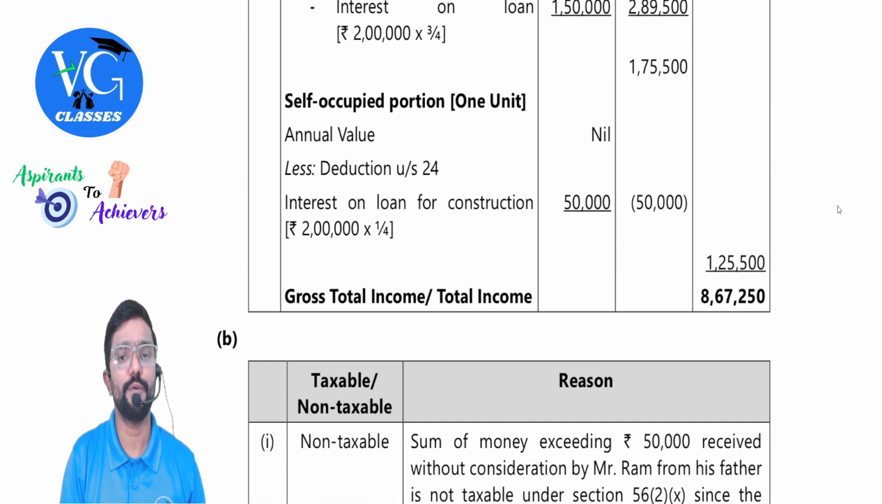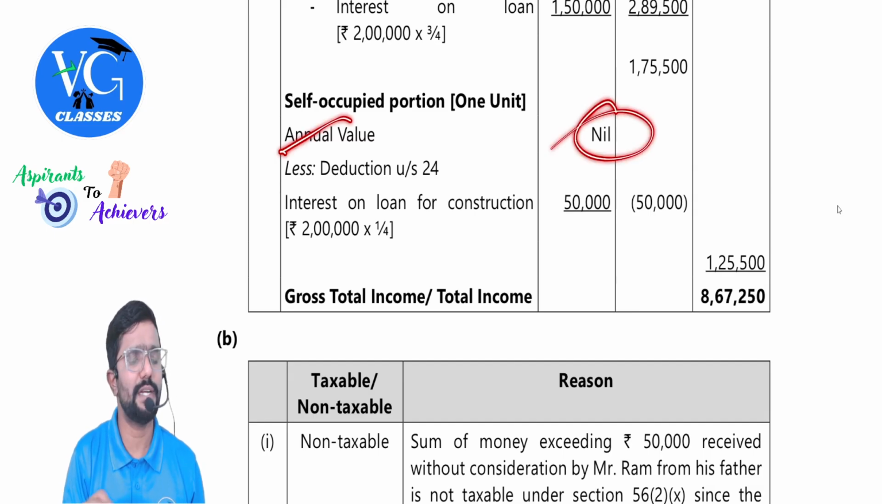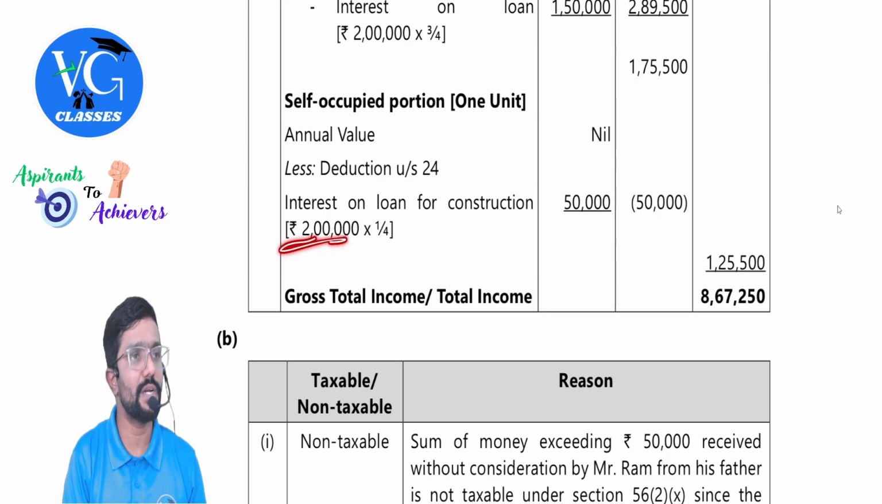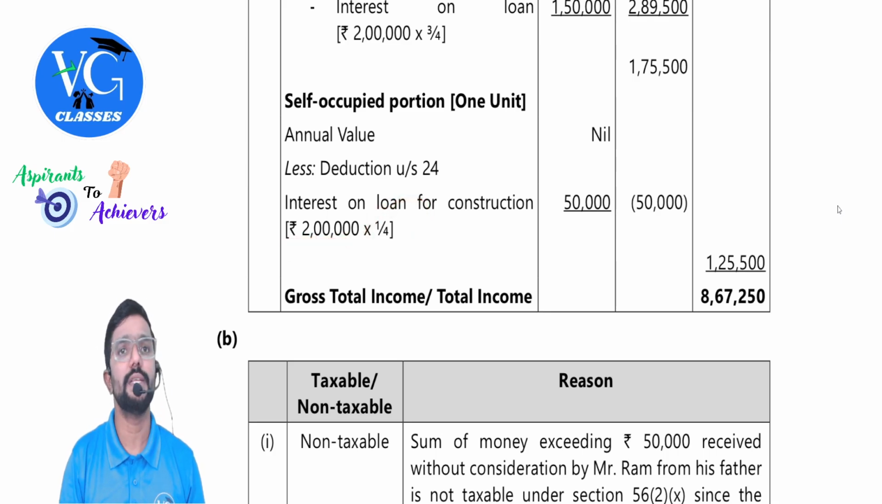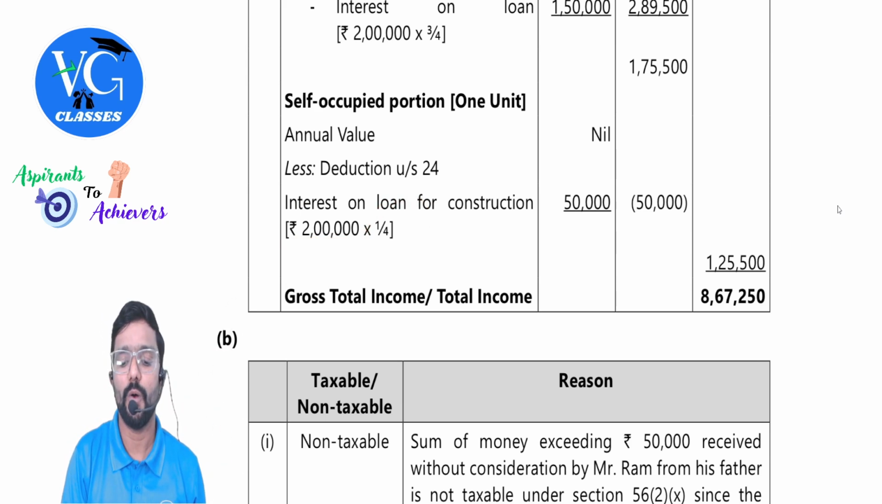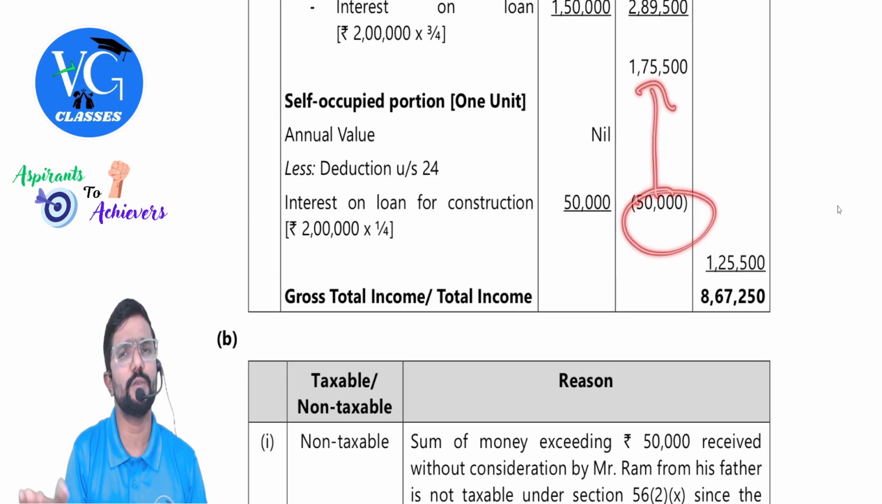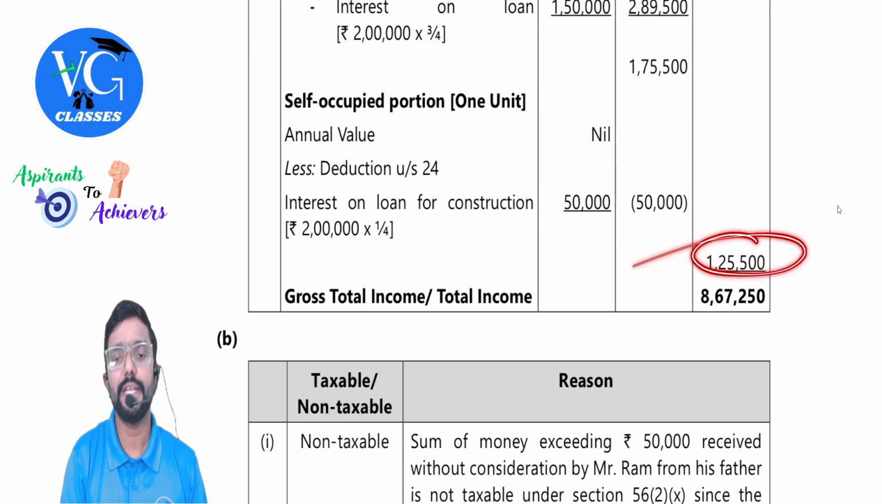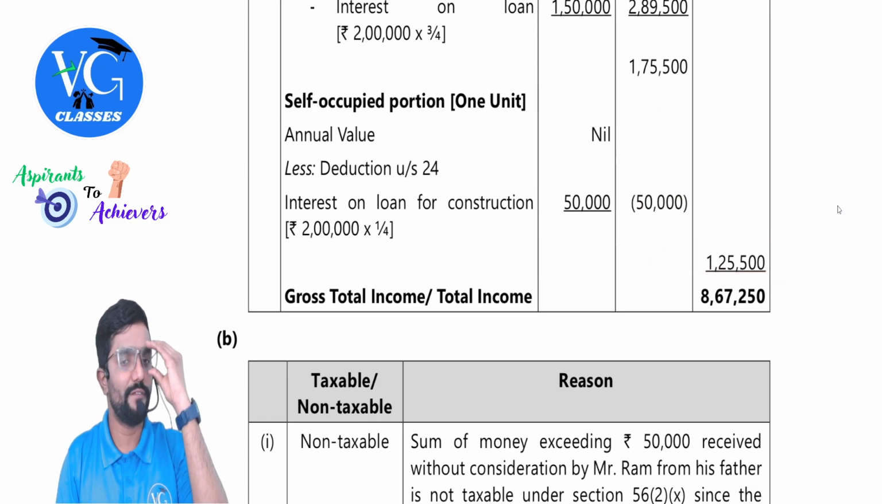Coming to self-occupied portion, annual value is nil for that always. So straight away go and calculate interest. 2 lakh is the total interest. In that, 1/4 is for self-occupied portion because it is one out of 4. Okay. So what is the loss from self-occupied property? 50,000. Sir, can loss be set off against income from house property? Yes, within the same head you can adjust it.